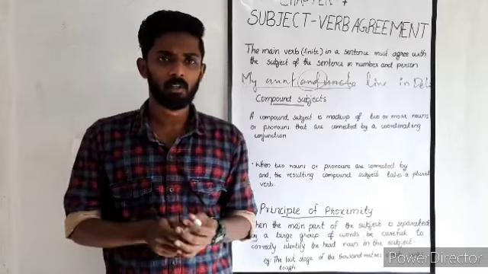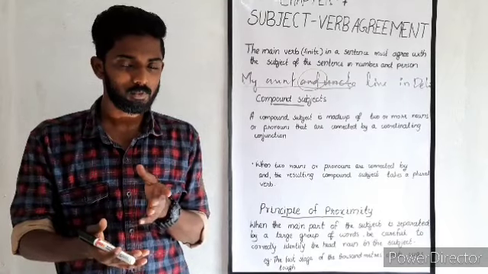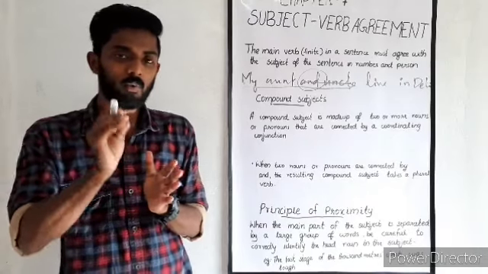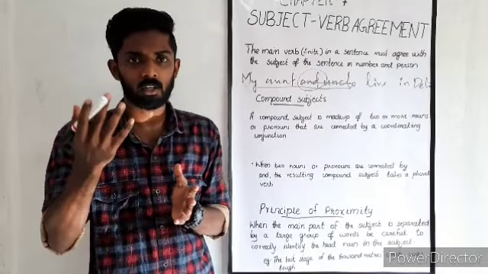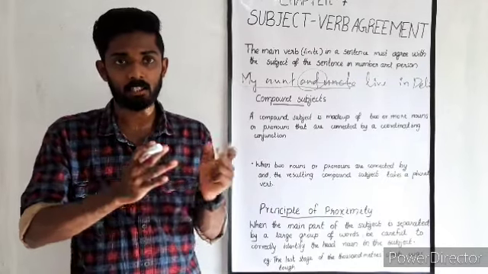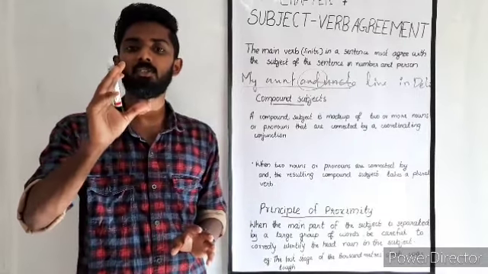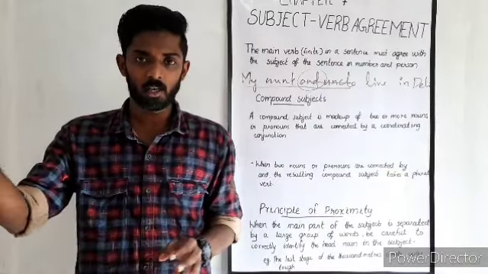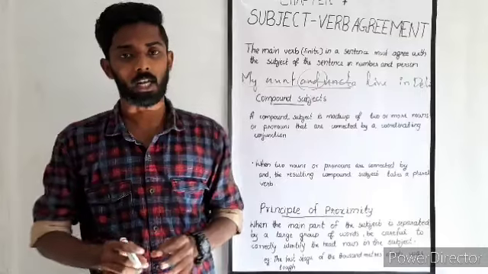And I can give one more example. The last stage of the 1000 meters climb was tough. So here it is a large subject phrase, and we have to identify which is the subject. There are words like last stage, 1000 meters climb, and all those things are there. But here the word stage is the subject in the sentence. So it has to be followed by a singular verb. That is why it is used as was tough.